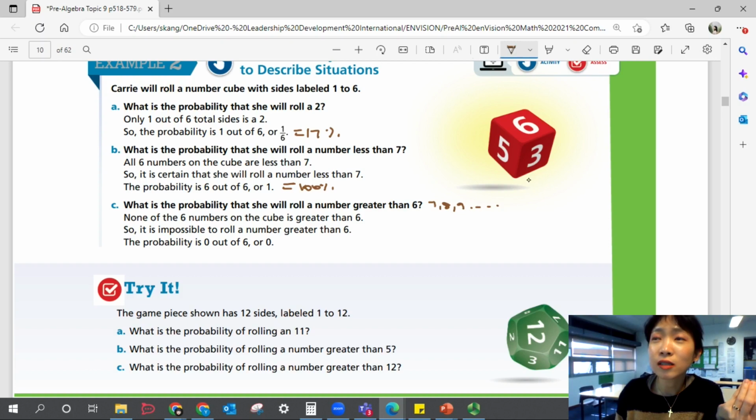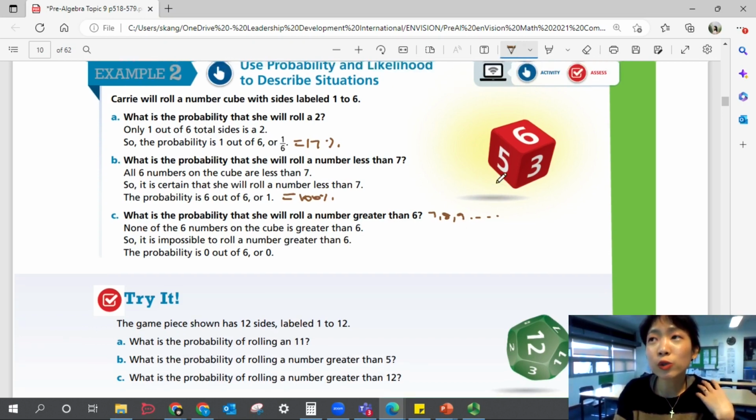So 7, 8, 9 wouldn't even have a chance, right? So none of the 6 numbers on the cube is greater than 6. So it is impossible to roll a number greater than 6. So probability is 0 out of 6, and 0 out of 6 is just 0. And that's 0%. Okay, good.